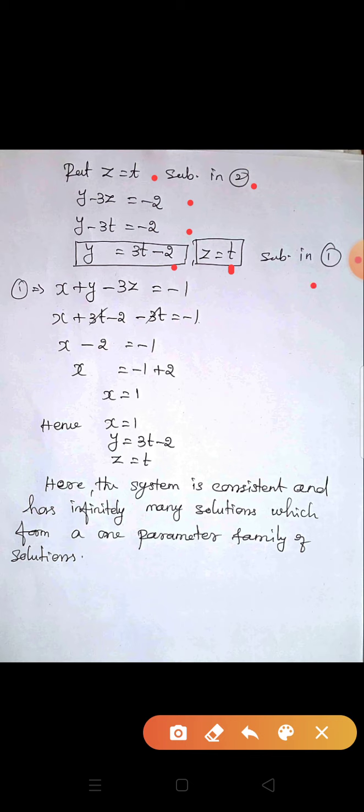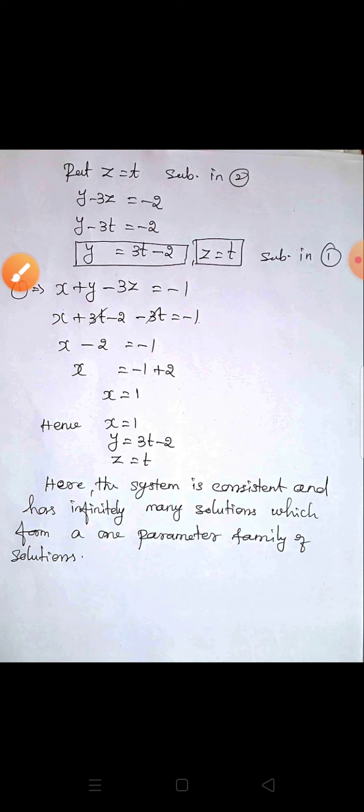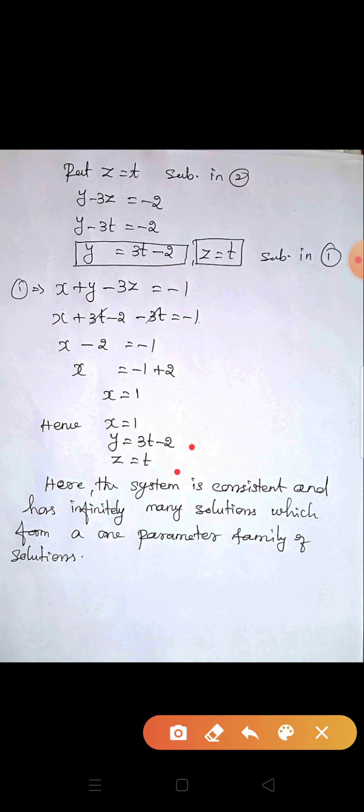We substitute in equation number 1, x plus y minus 3z equal to minus 1. X plus y value, that is 3t minus 2, minus 3 into z value t. Here minus 3t plus 3t are cancelled. Now x minus 2 is equal to minus 1. Therefore x equal to minus 1 plus 2, that is x equal to 1. Hence x equal to 1, y is equal to 3t minus 2, z equal to t.